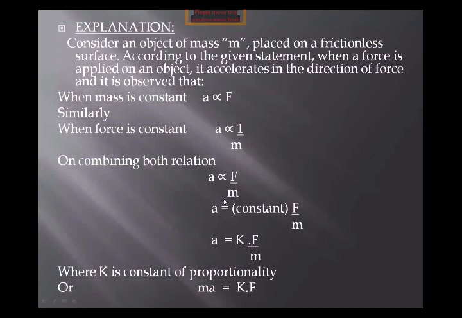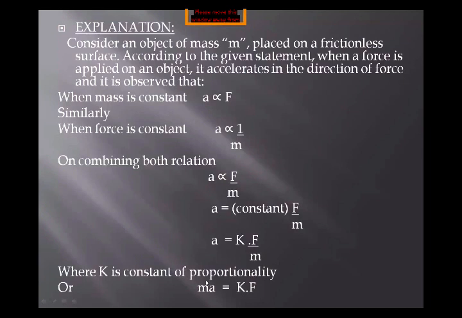And whenever we do this, we have to apply a constant. This constant depends upon the different quantities of the equation. Here this constant is abbreviated with a capital letter K and known as the constant of proportionality.